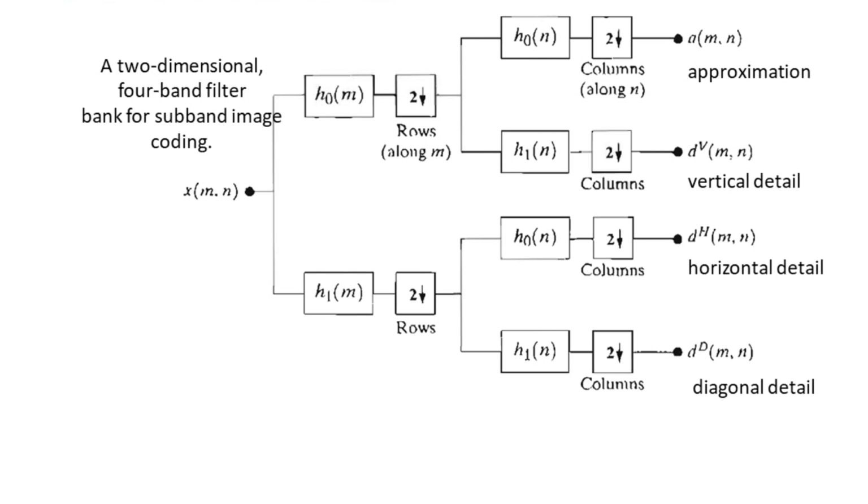One or more of these subbands can be split into 4 smaller subbands, which can be split again, and so on.